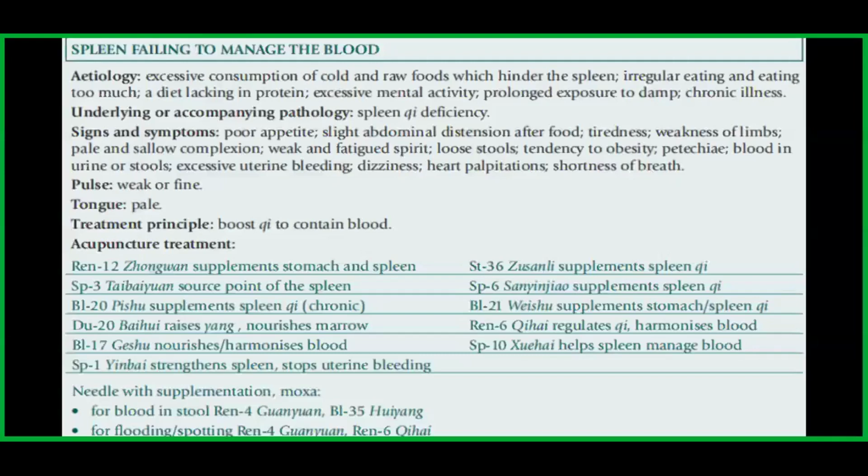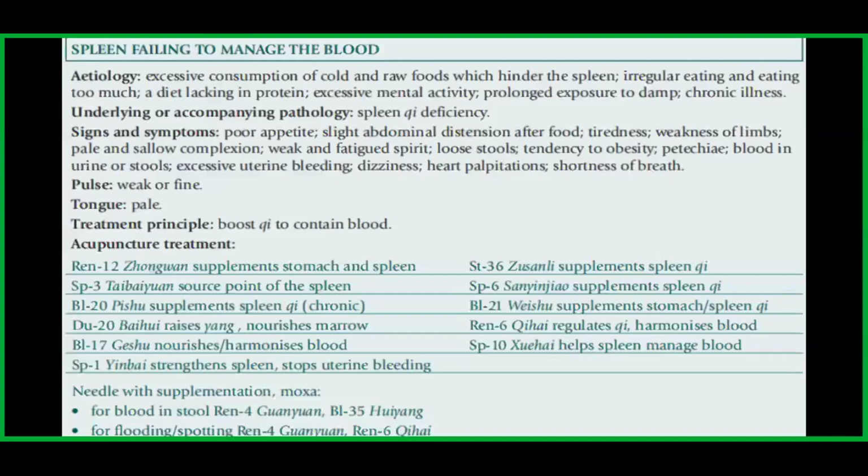The signs and symptoms are poor appetite, slight abdominal distension after food, tiredness, weakness of limbs, pale and sallow complexion, weak and fatigued spirit, loose stools, tendency to obesity, petechiae, blood in urine or stools, excessive uterine bleeding, dizziness, heart palpitations, shortness of breath, and the pulse is weak or fine, and the tongue pale.